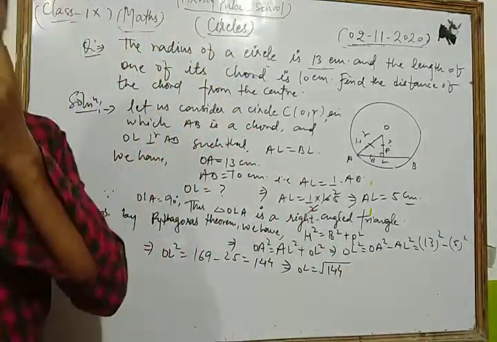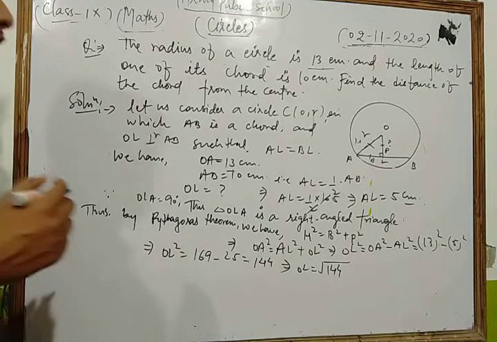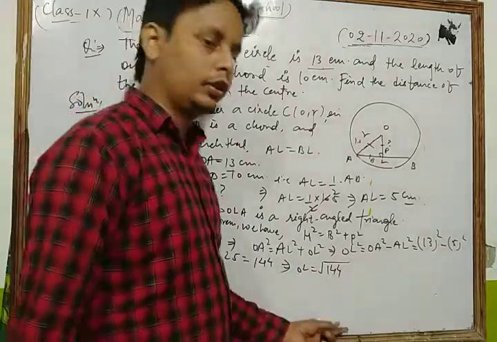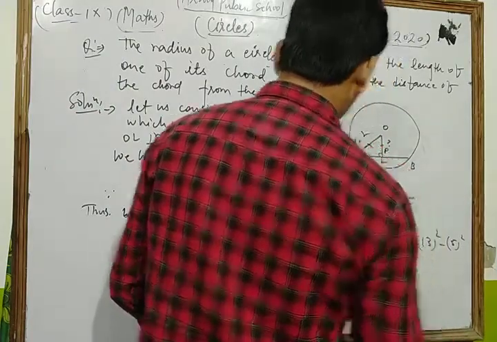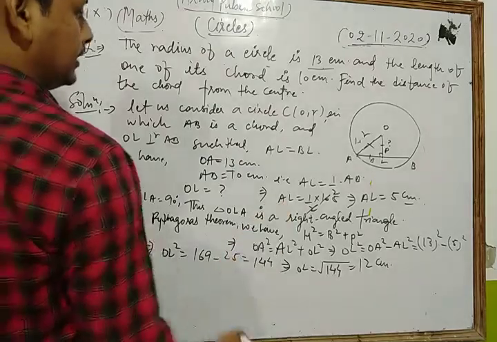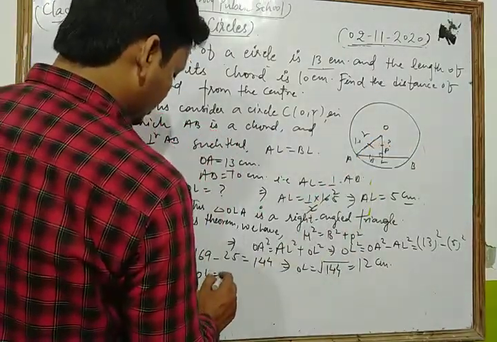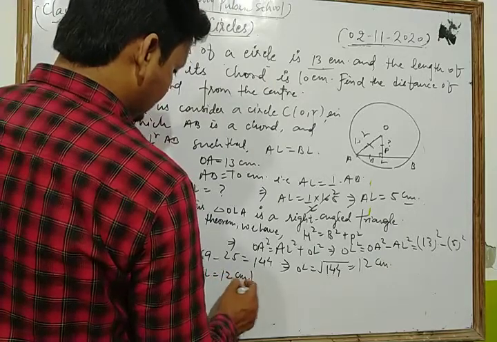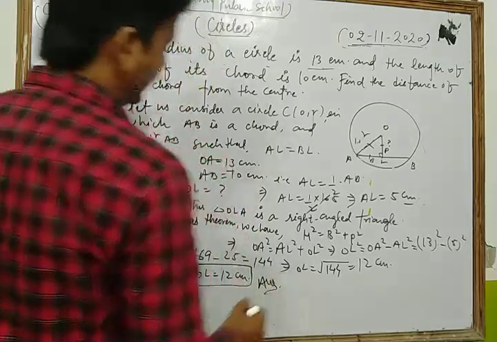And you know that, dear student, the square root of 144 is 12 centimeter. Thus the required distance from the center of the circle to the chord, that is OL, is equal to 12 centimeter. This is our final answer.